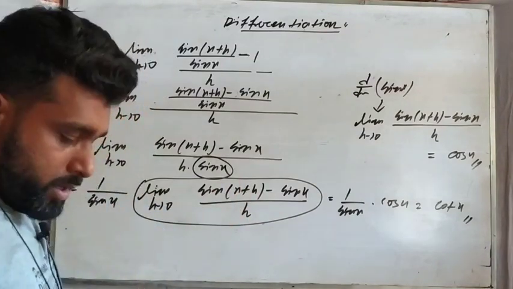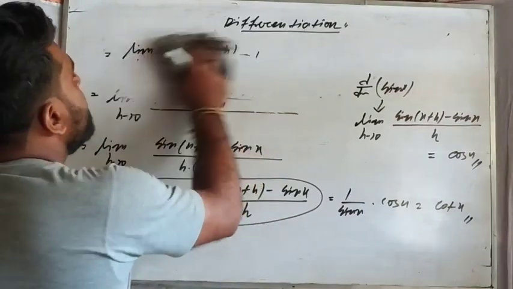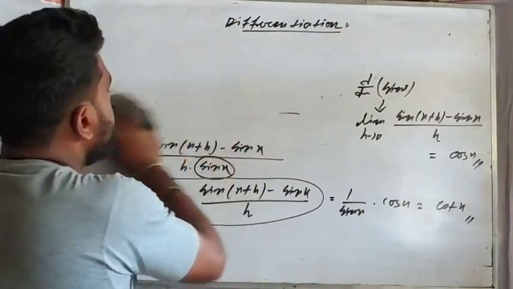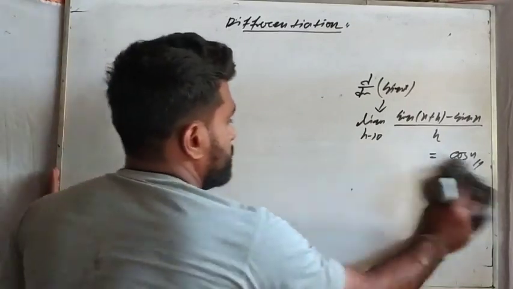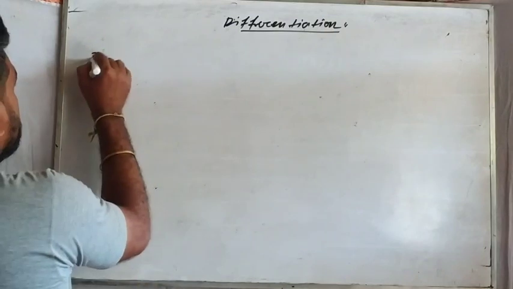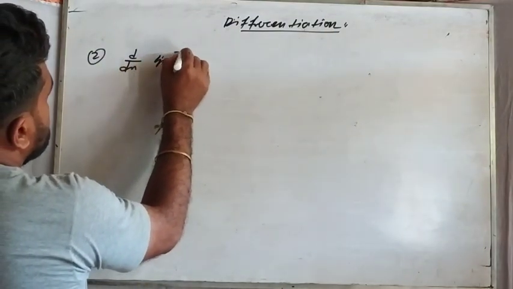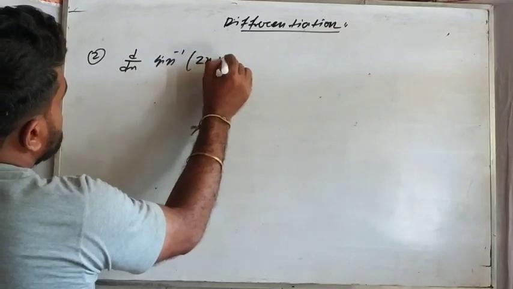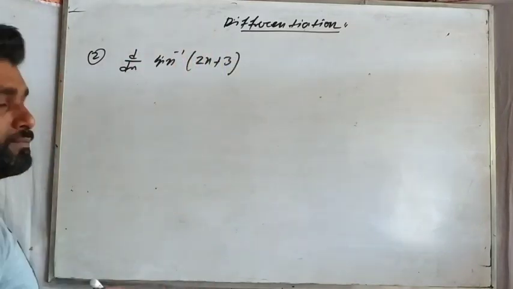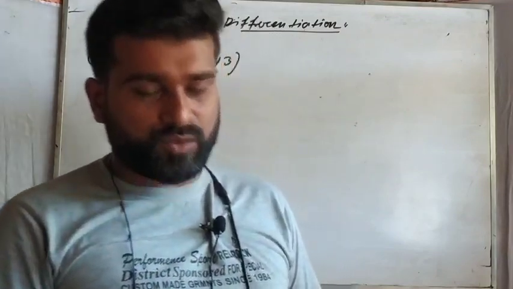Now in the next question, just write the next question here. d/dx of sine inverse of twice x plus 3. Sine inverse of twice x plus 3. This is the next question as well.